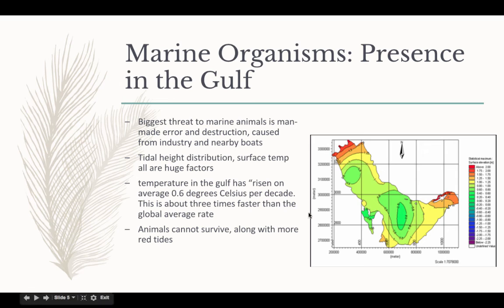Another thing that occurs when the animals cannot survive along with the increased surface temperature are red tides. And just like high tides, red tides are another thing that comes along with any type of natural occurrence. And these all have an influence on how likely these marine organisms will be able to survive in the Gulf.